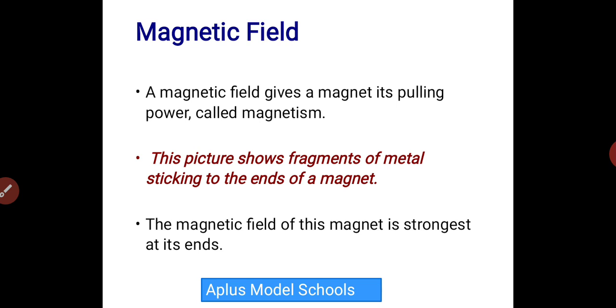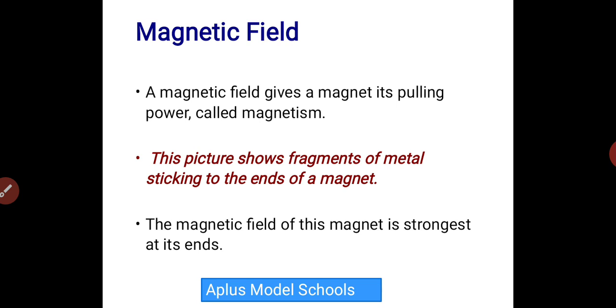So let's talk about the magnetic field. A magnetic field gives a magnet its pulling power, called magnetism. That means if you place a bar magnet and a pin, and the pin is not in the region of the field of that magnet, the force will not be exerted on the pin. But when you shift the magnet close to the pin, you will notice that suddenly the magnet attracts the pin. That means the pin is now in the force field of that magnet, and that's why it's attracted to it.